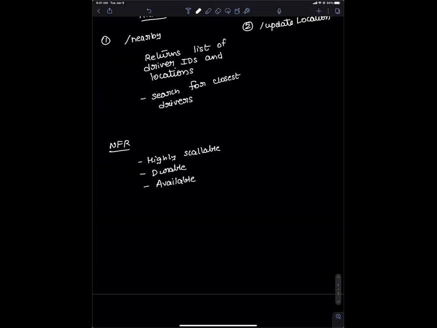If it's a little bit too far away, it should be fine, as long as it doesn't make a big difference in the distance. Does it make sense? If the app is available at all times, that's more important for me. If it's slightly delayed, it's fine, but it should be available all the time.